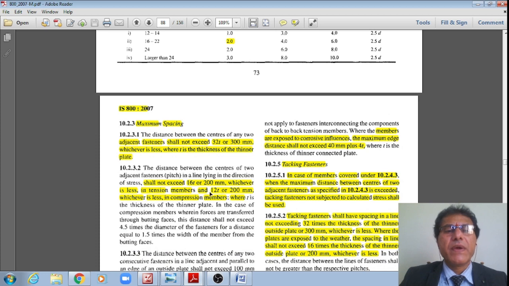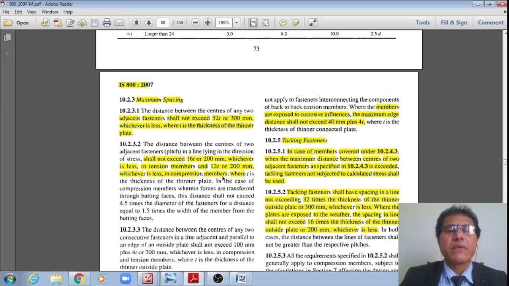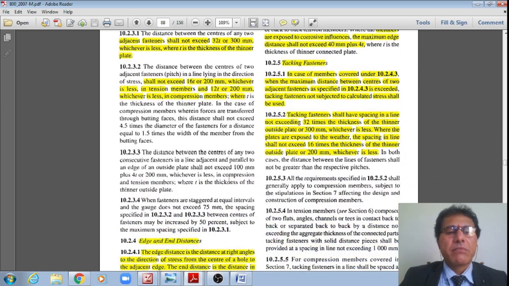However, even these specifications are applicable: this maximum pitch should not be more than 16 t or 200 mm, whichever is less for tension members, and 12 t or 200 mm, whichever is less for compression members. Generally, now we are designing a compression member, therefore 12 t or 200 mm is the maximum spacing.